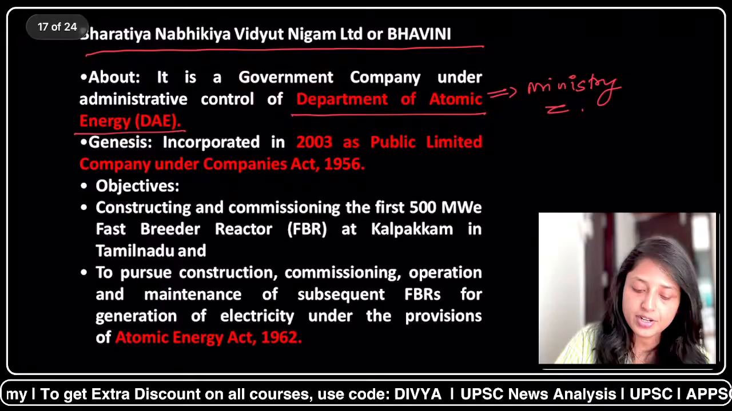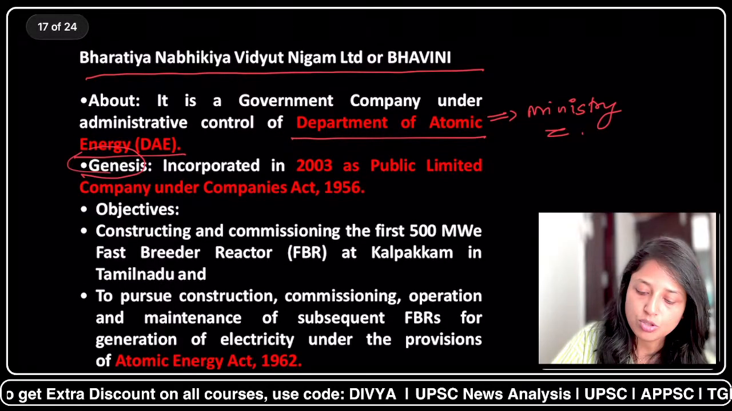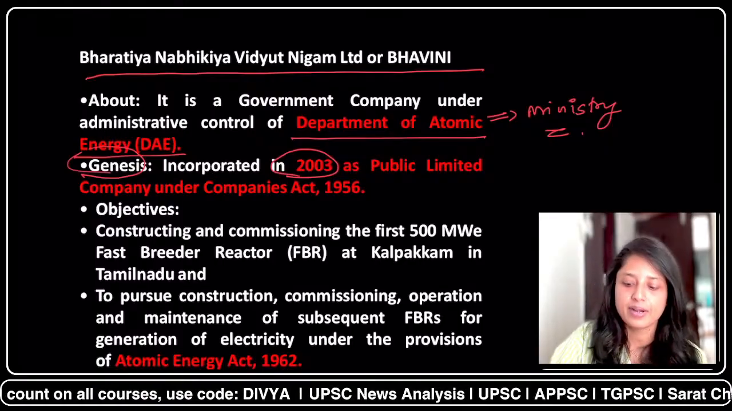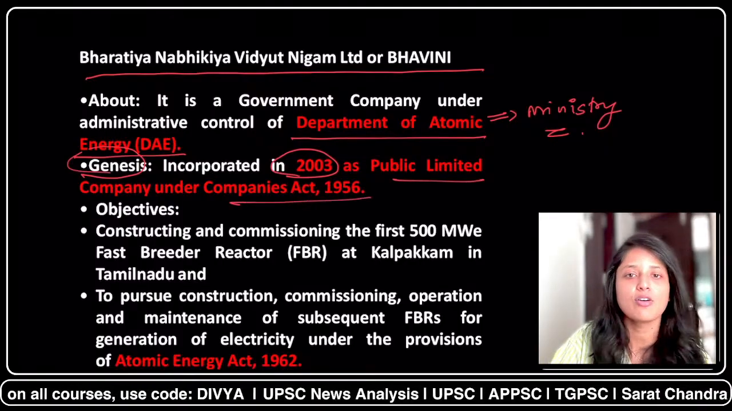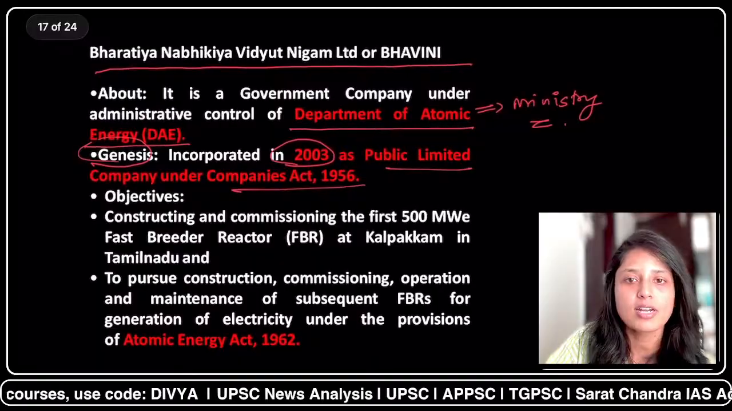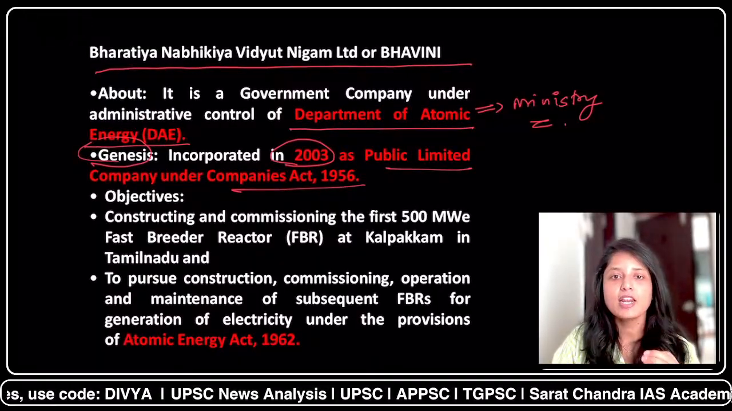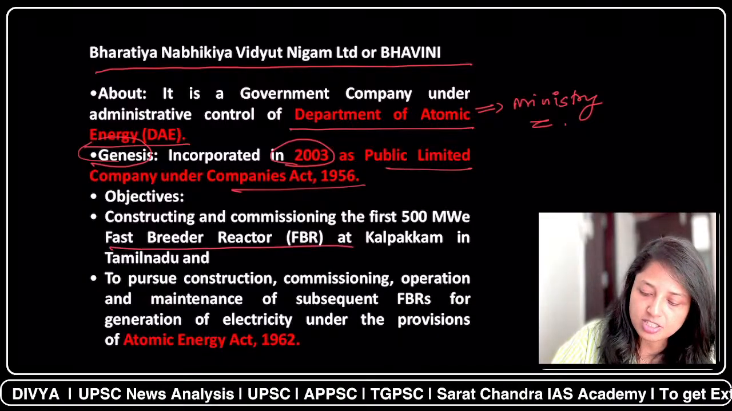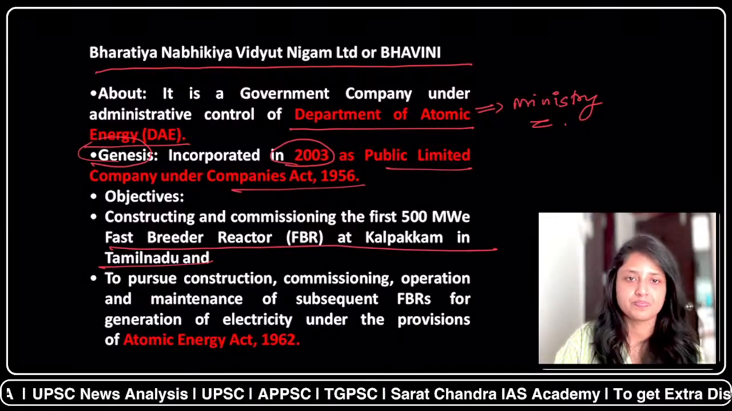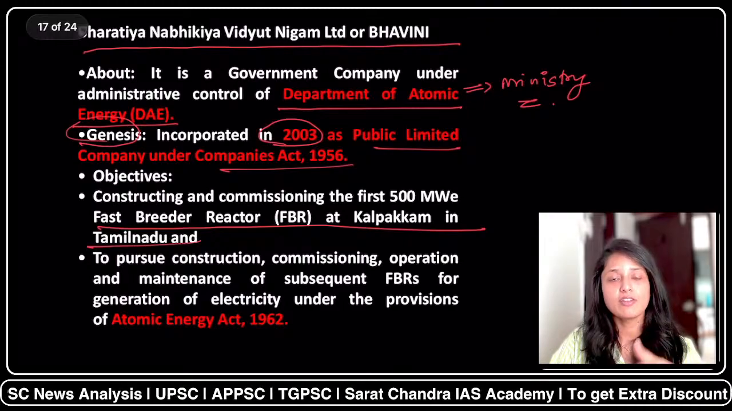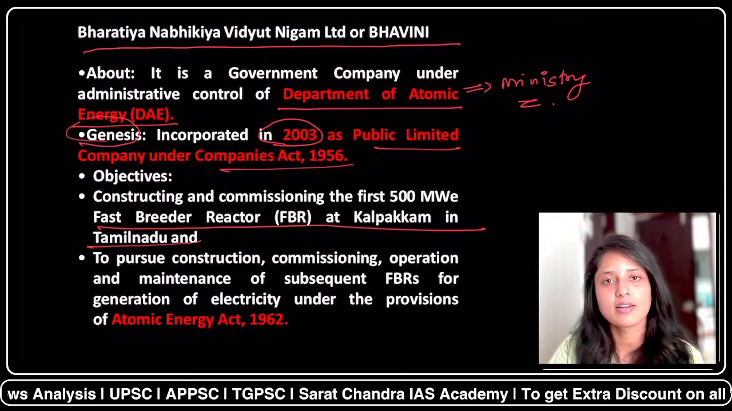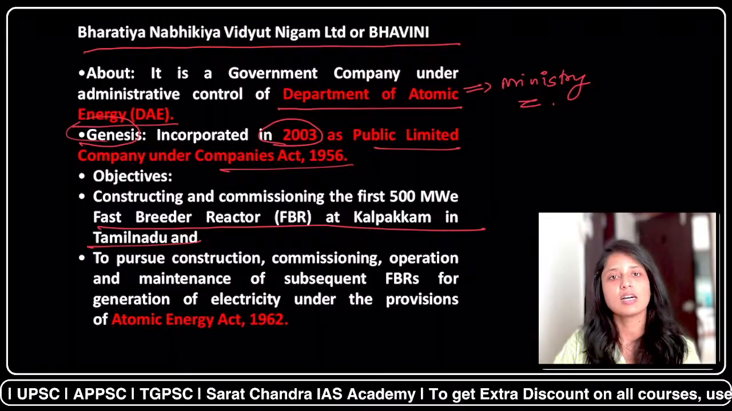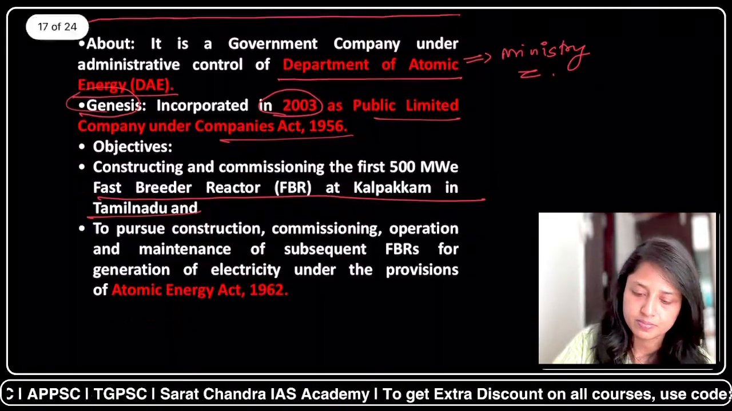When we talk about the genesis, it was incorporated in 2003, and it is a public limited company under the Companies Act of 1956. And what is its objective? Its main objective is to construct and commission the fast breeder reactor at Kalpakkam. And second, if in future more fast breeder reactors are constructed, it has to look after that also, the construction, maintenance, etc.